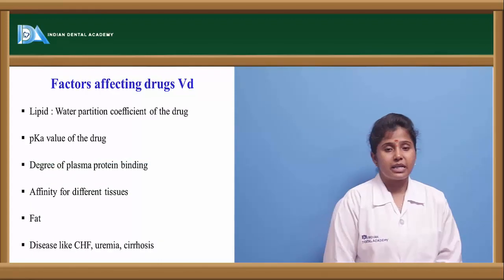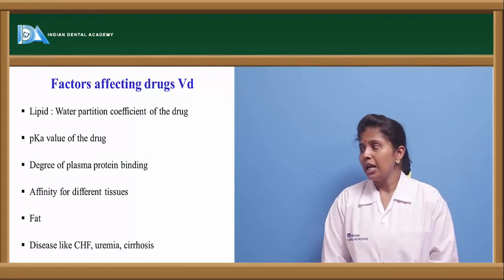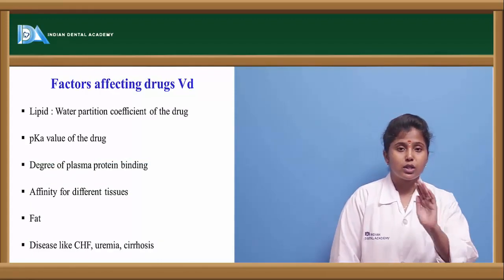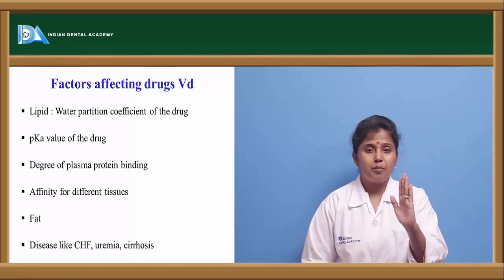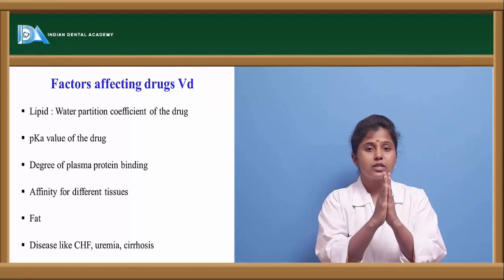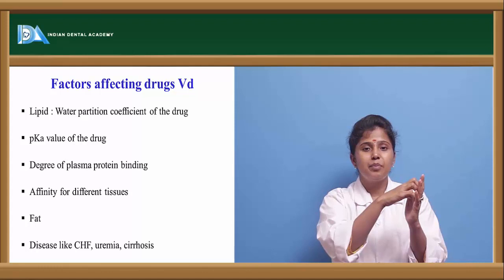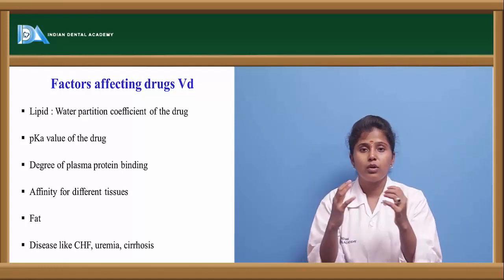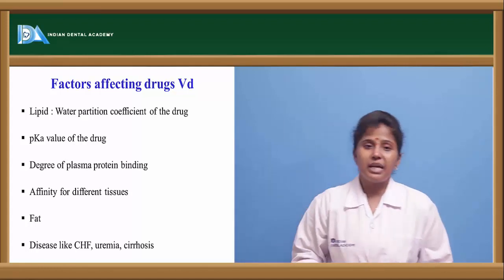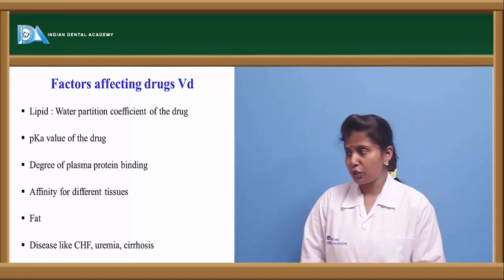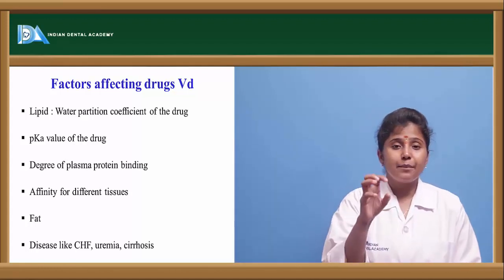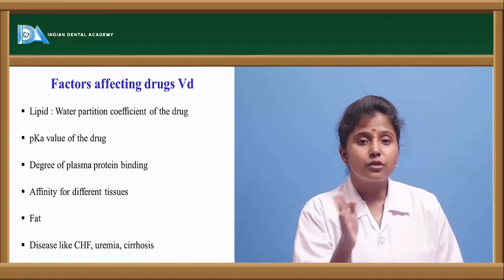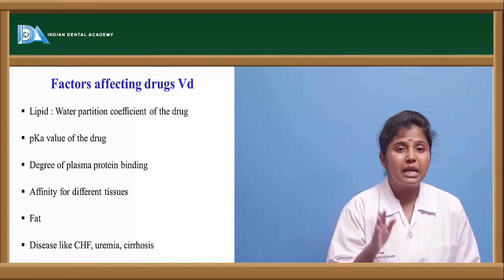What are the factors affecting volume of distribution? One is lipid water partition coefficient. If the drug is highly lipid soluble, then it is getting more distributed. If the drug is highly water soluble, then it is getting less distributed. Partition coefficient value, in the sense the amount of drug which is distributed in two immiscible liquids.